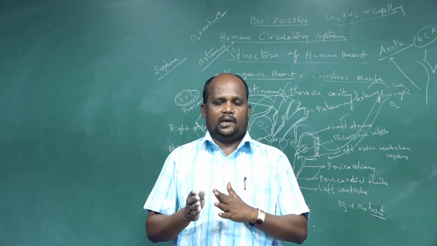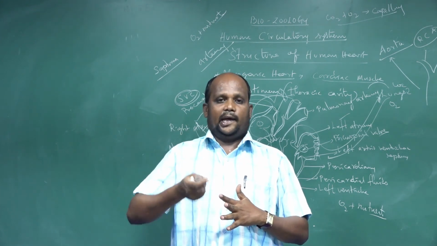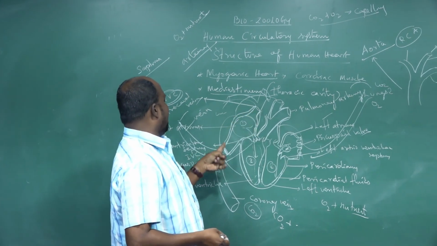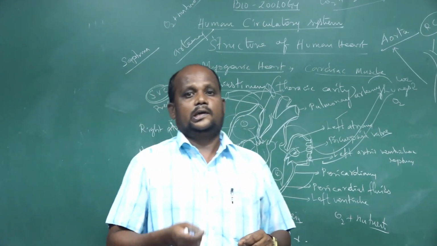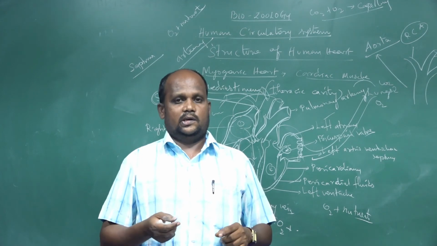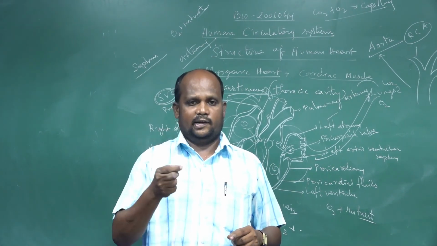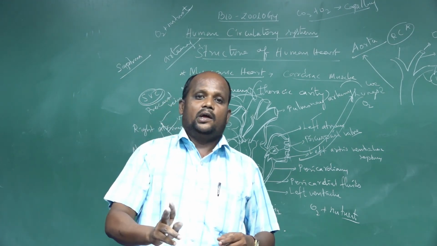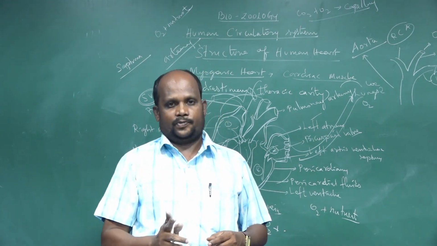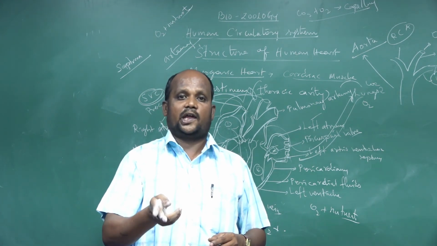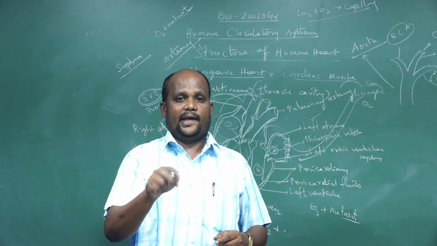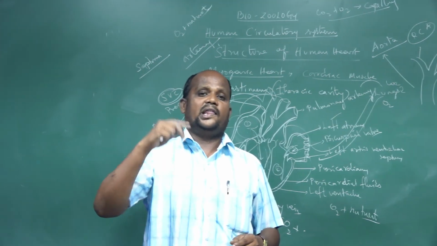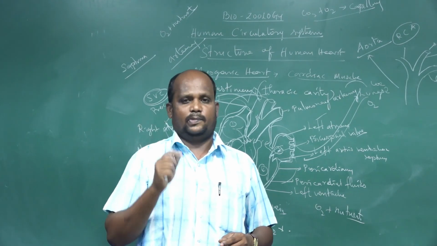Second is vein. The vein blood vessel is a red color blood vessel. It is developed from the superior vena cava and inferior vena cava. It is a thin, non-elastic blood vessel, always carrying carbon dioxide blood. Vein always carries carbon dioxide blood, except the pulmonary vein. Except pulmonary veins, all the remaining veins carry carbon dioxide blood.